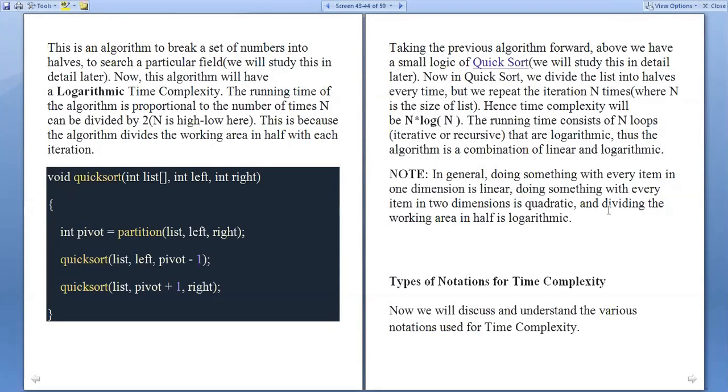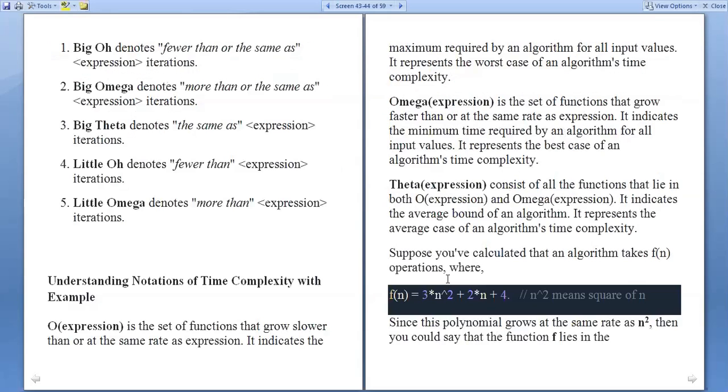When you say dividing the working area into half, it is logarithmic. Since we are dividing the given list of elements into two partitions, and again dividing into another two partitions, like this we are dividing. So this is logarithmic.